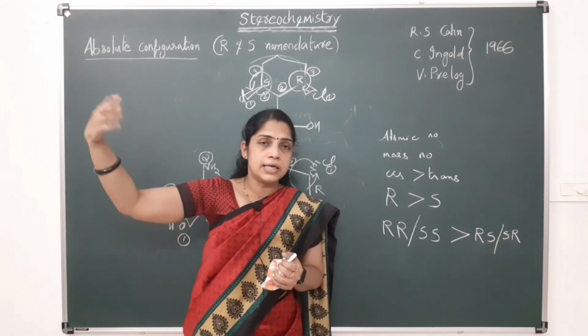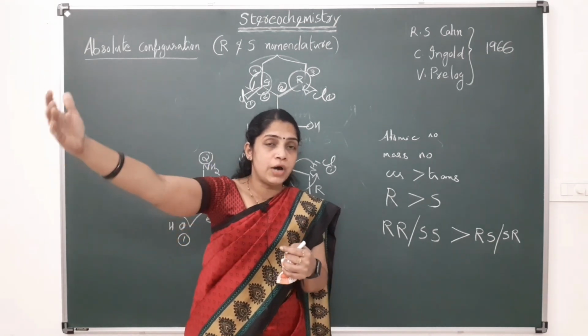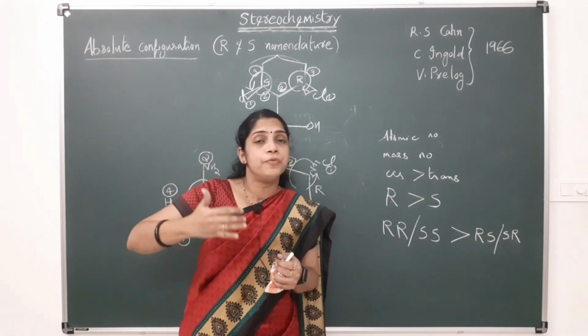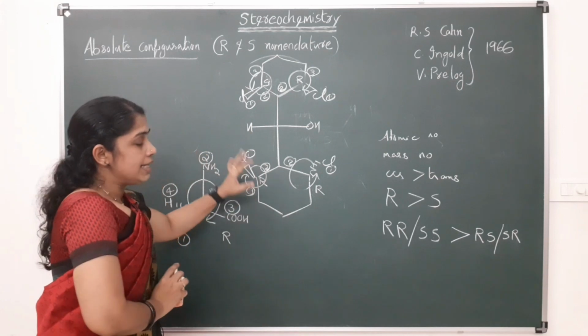That we will study later. In the case of systems like biphenyls, there are near groups and far groups. In that case, the near group will get higher priority over farther groups. So, these are the basic rules